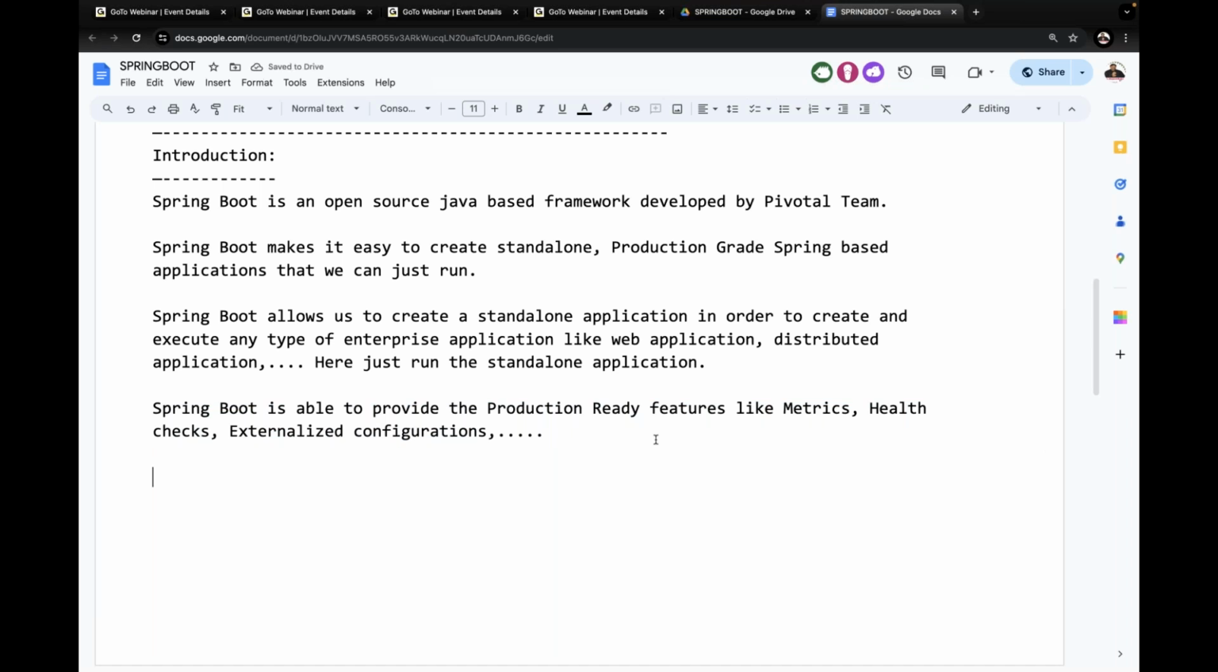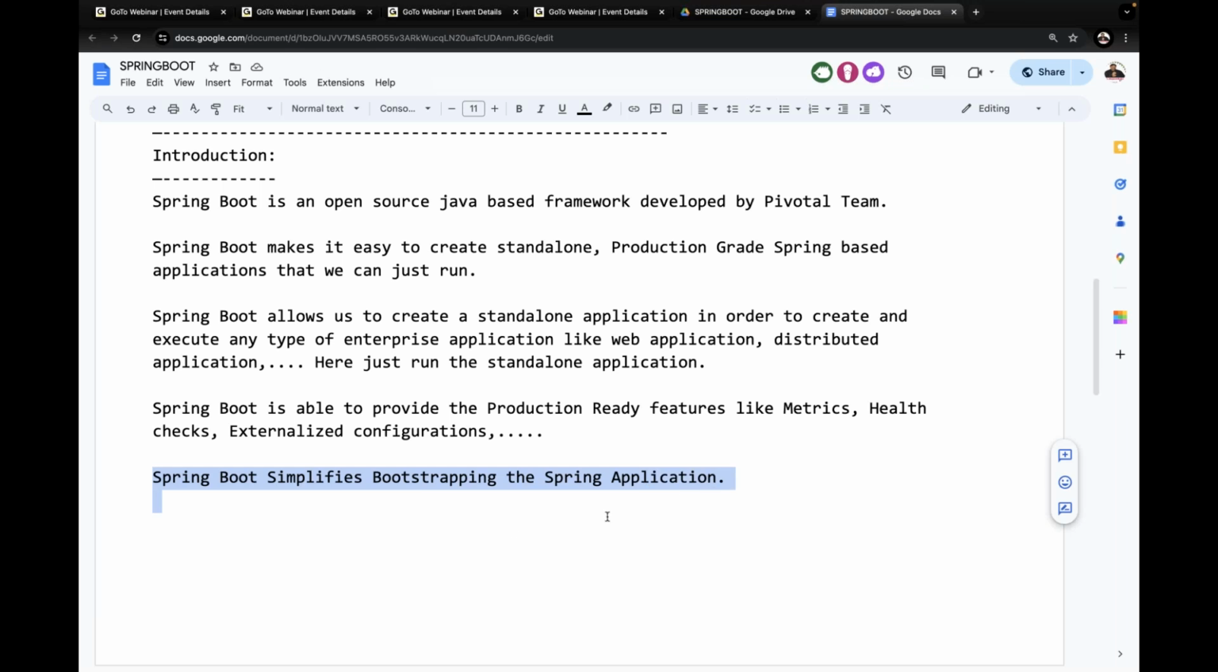All right, so then after that, Spring Boot, guys, everybody answer my point clearly. Spring Boot simplifies bootstrapping the Spring application. Guys, now understand this. These are required points for us now. Forget about Spring Boot, no.